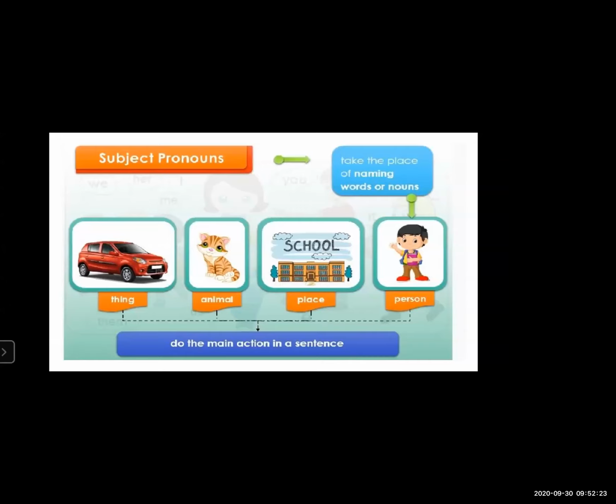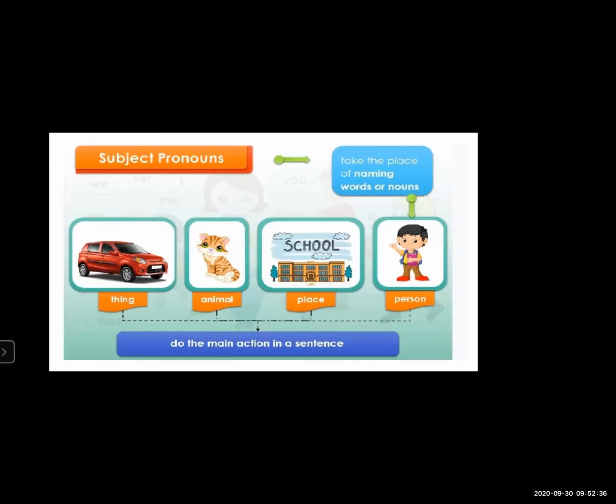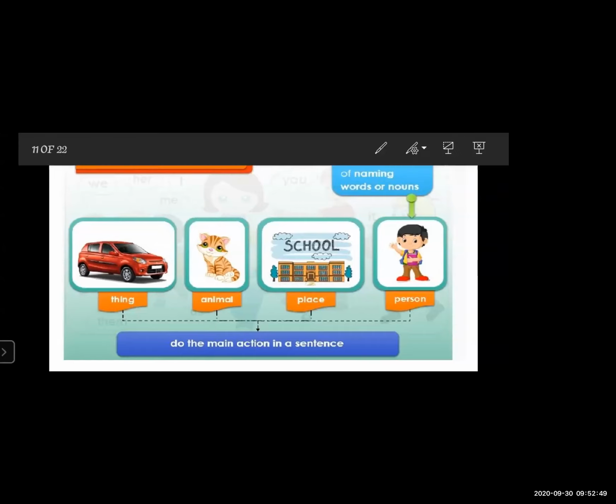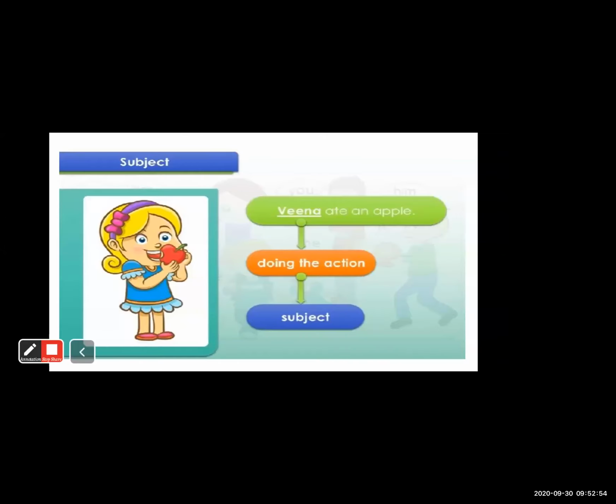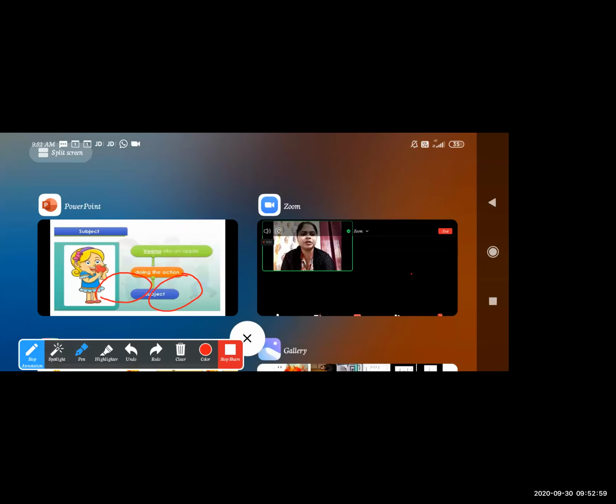Now have a look at the subject pronoun. It's important to know what a subject pronoun is. Subject pronouns are the pronouns that do the main action in the sentence. A sentence is mostly made of three things: subject, verb and object. Let's look at what subject, verb and object are, and then you will definitely be able to understand what is meant by subject pronoun and object pronoun. This will be easy for you all to understand in a better way.